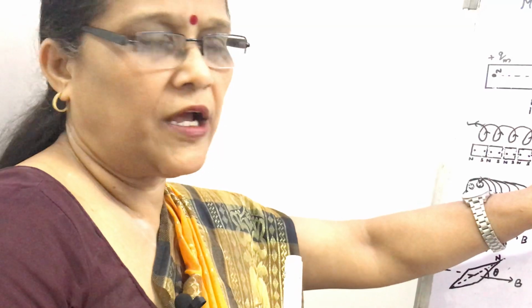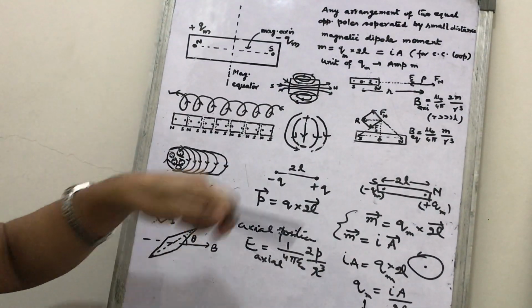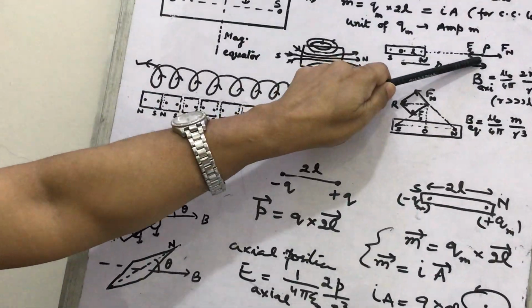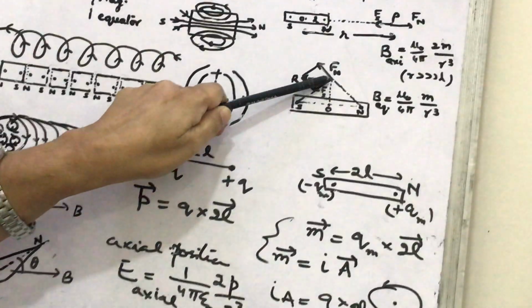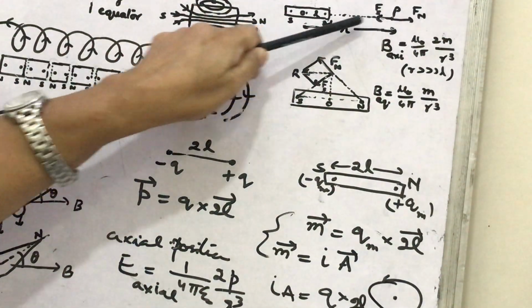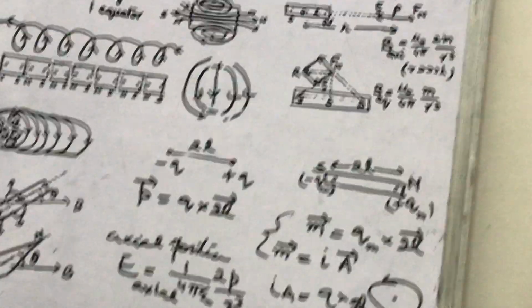Look here at the blackboard. This is the equatorial position. The resultant magnetic field intensity here in the axial position and here in the equatorial position are in opposite directions. You should learn these things.